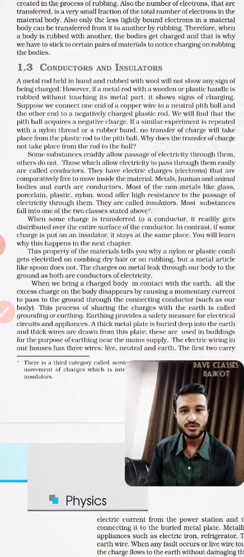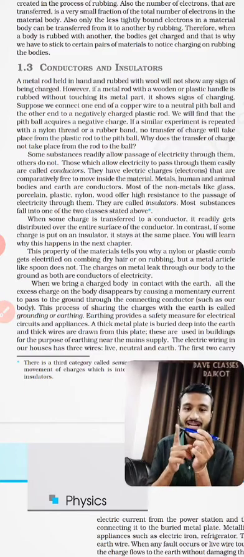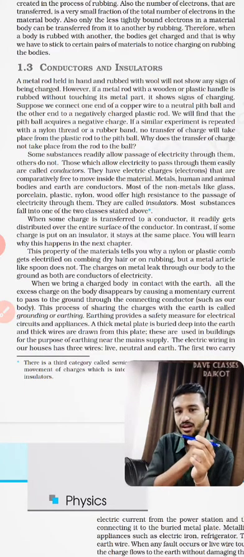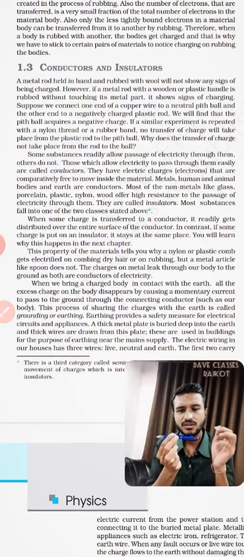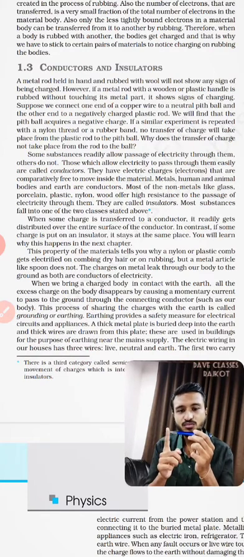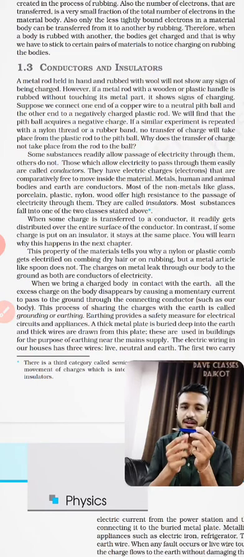Now suppose we connect one end to a copper wire and the other end to a source, meaning the thing from where the charges are coming. If I put the copper wire over here, what would happen?